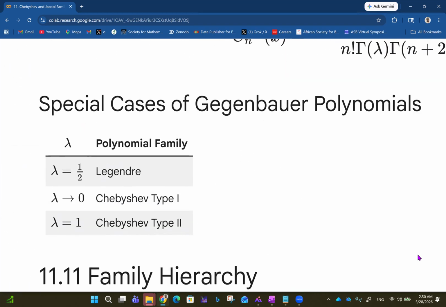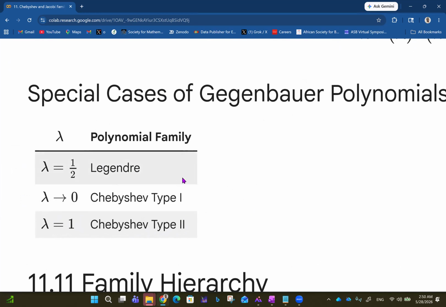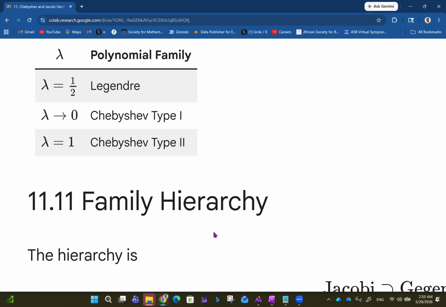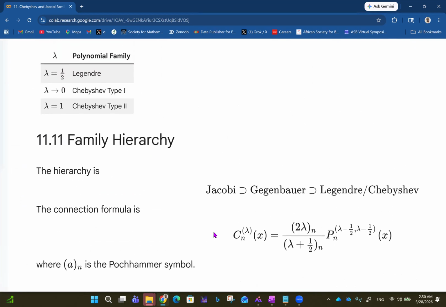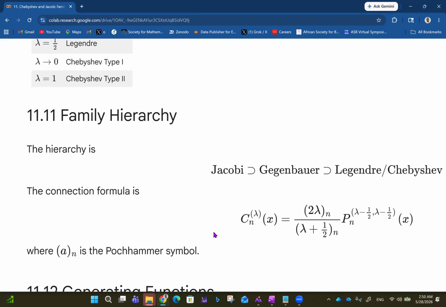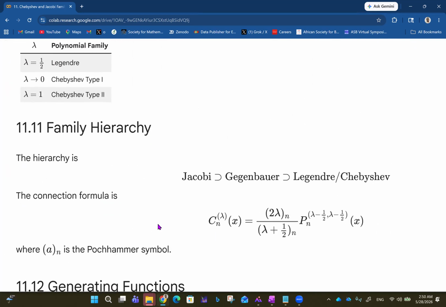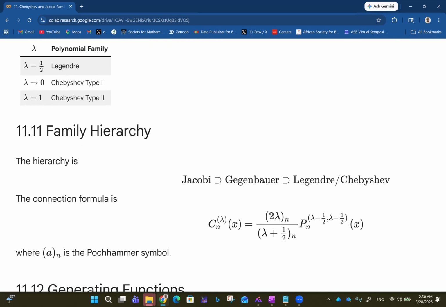So you have special cases of Gegenbauer polynomials. When lambda is half, you get Legendre. When lambda approaches 0, you get Chebyshev type 1. When lambda is 1, you get Chebyshev type 2. And then we have the family hierarchy. For all this family of polynomials you have seen now, we have a hierarchy. The Jacobi polynomials contain the Gegenbauer polynomials. The Gegenbauer polynomials contain the Legendre or Chebyshev polynomials.